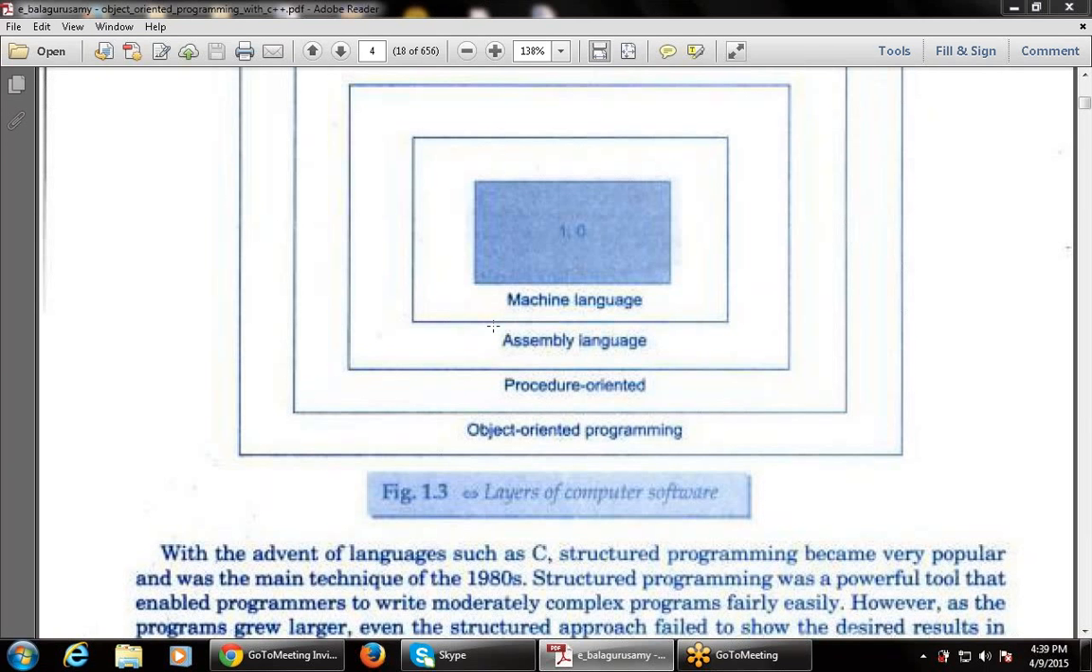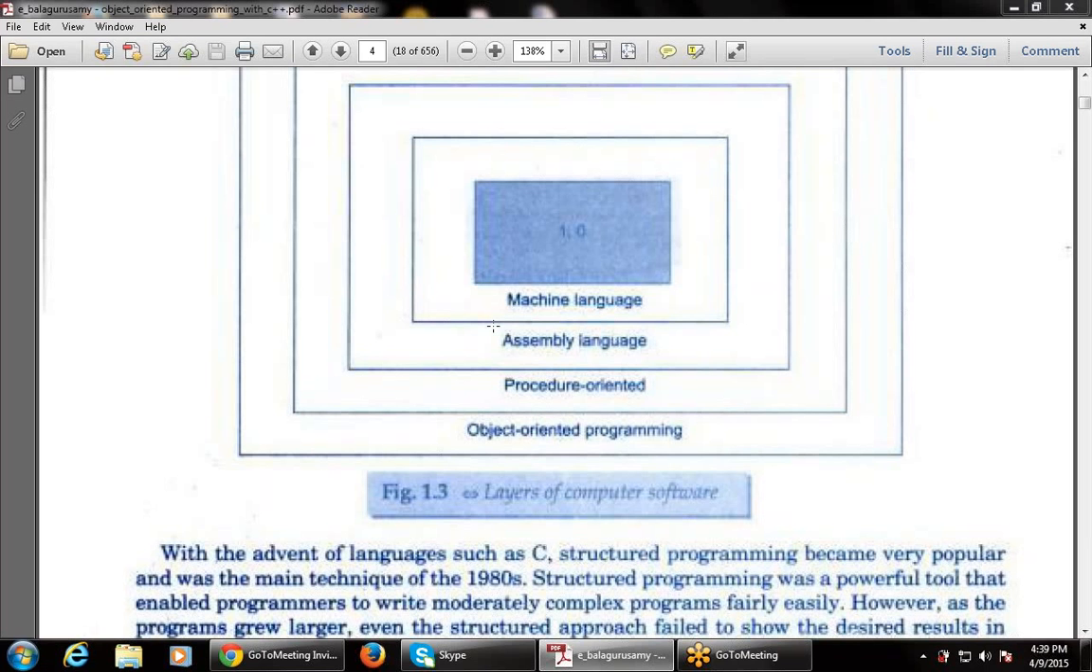And after assembly language, there will be a next language that is known as the procedure oriented language. And after procedure oriented language, there will be a next language that is known as the object oriented programming language. So these are the four layers of the computer software. One is machine language, then assembly language, then procedure oriented language, then object oriented language.